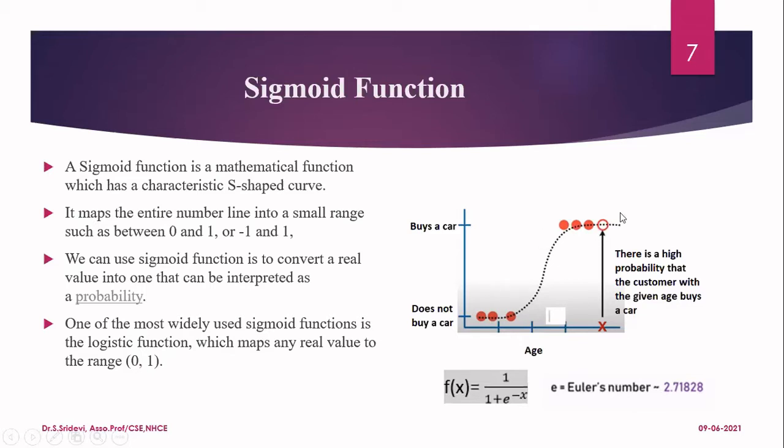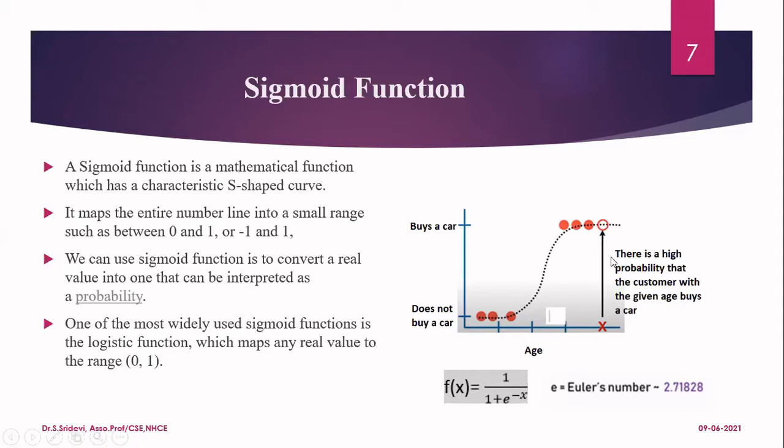Now, you can consider this particular figure. Here, on the x-axis, I have taken the age. And on the y-axis, I will get the value as to whether a person is going to buy a car or he is not going to buy a car. When the age of the person is less, he is not going to buy a car because he may not have any income of his own.